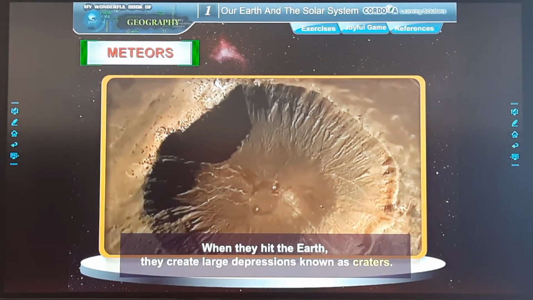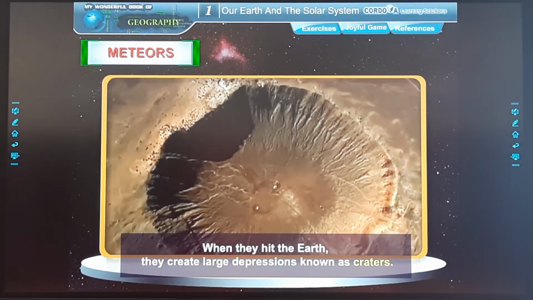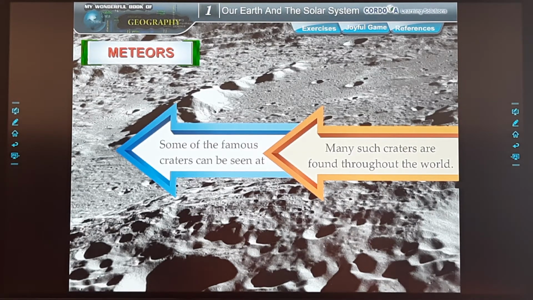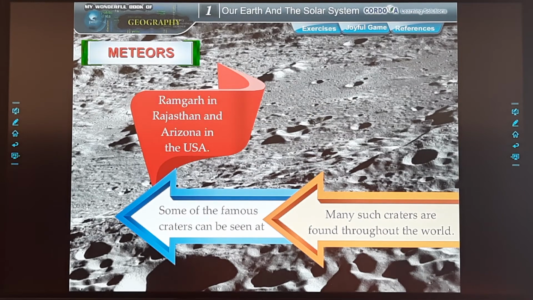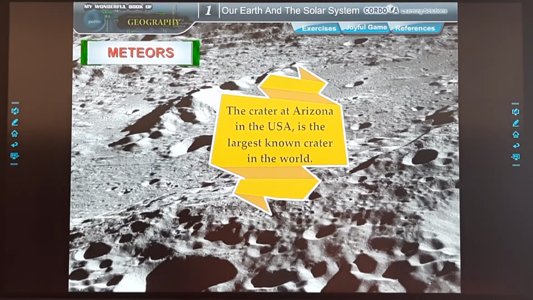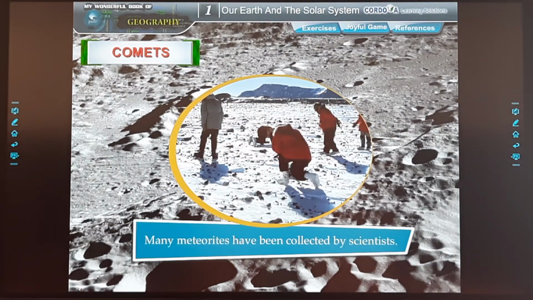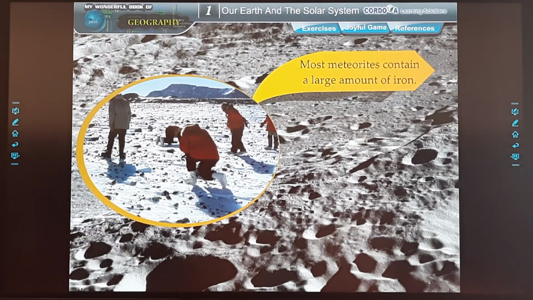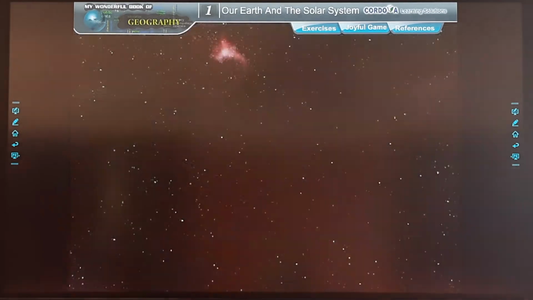They reach the surface of the Earth and are called meteorites. When they hit the Earth, they create large depressions known as craters. Many such craters are found throughout the world. Some of the famous craters can be seen at Bhatnagar in Rajasthan and Arizona in the USA. The crater at Arizona in the USA is the largest known crater in the world. Many meteorites have been collected by scientists. They are useful in the study of our solar system. Most meteorites contain a large amount of fire.